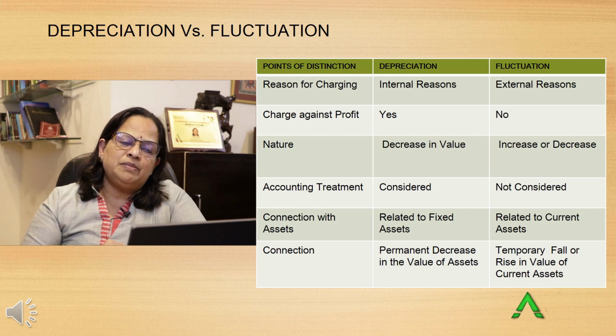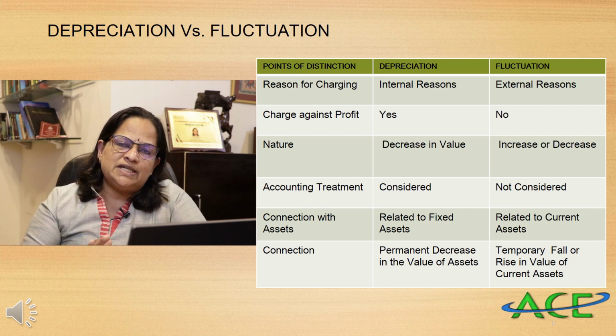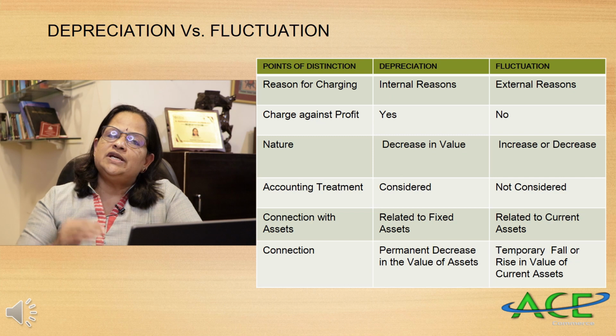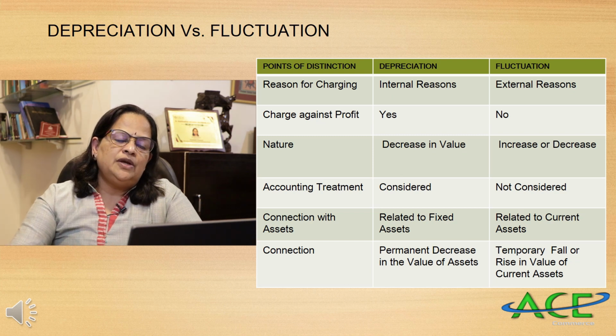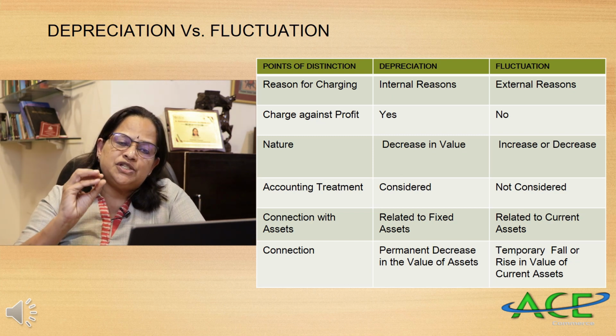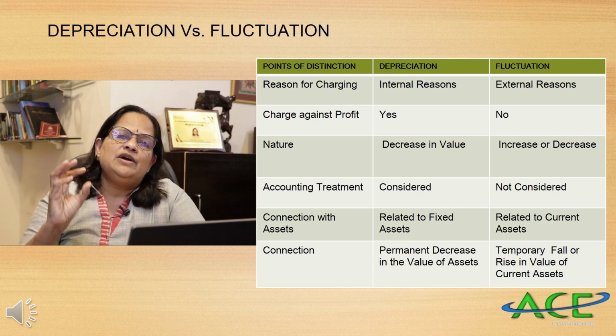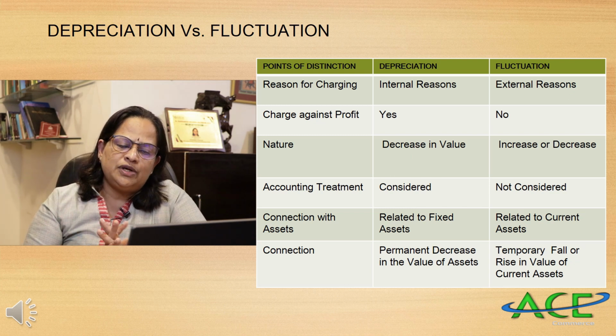Now, accounting treatment: depreciation is always considered for calculating business profit. Fluctuation is not considered. Now, connection with assets. Depreciation is always related to fixed assets, whereas fluctuation is always related to current assets.